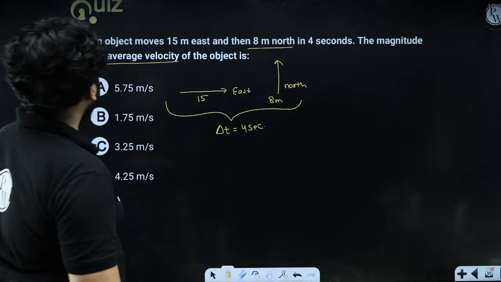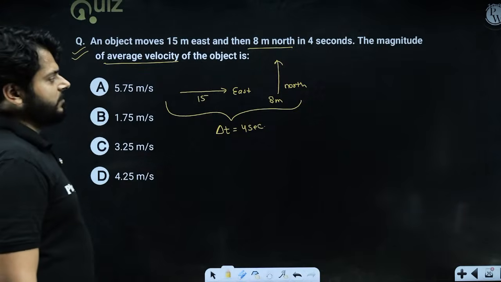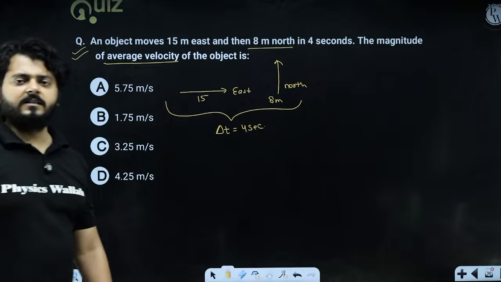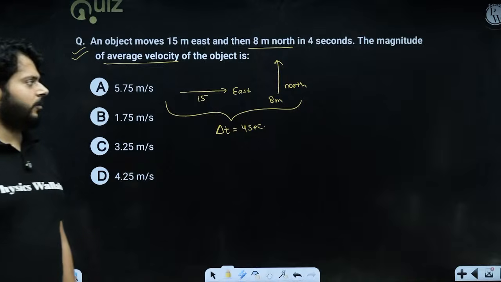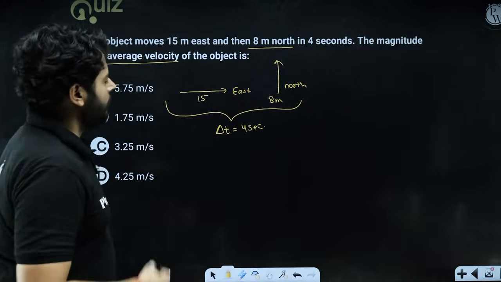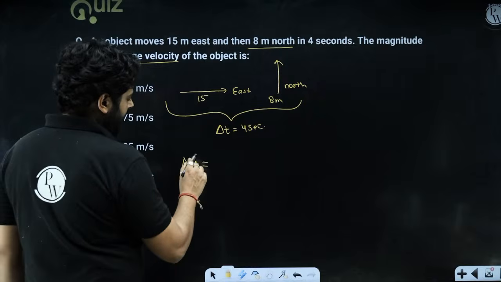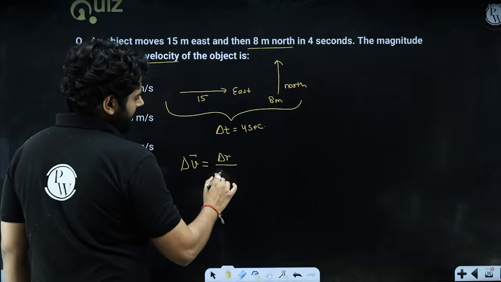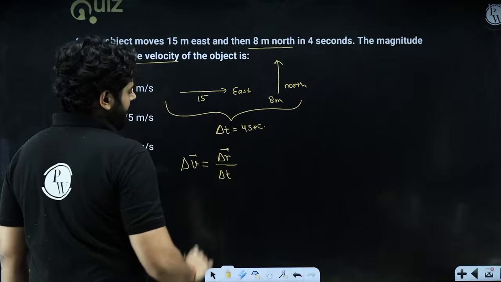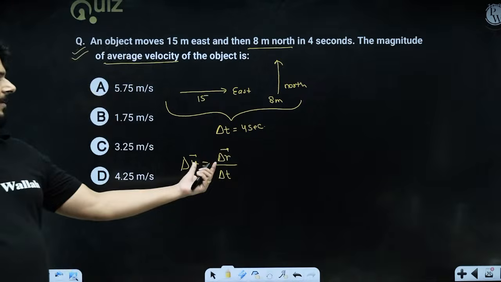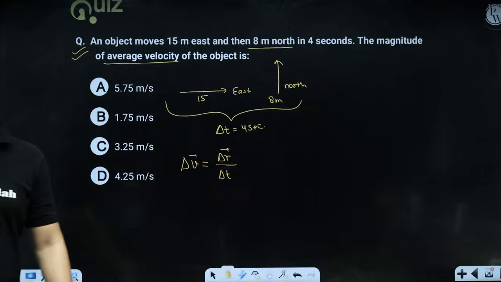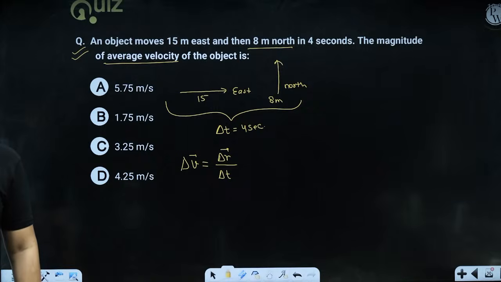The magnitude of average velocity of the object is, what will be the magnitude of average velocity? This is something we have to talk about. So you know that average velocity, first of all, in the vector format is delta r upon delta t, right? So first of all figure out this much, and magnitude you can easily figure out after that, right? Think about it, my dear kids.